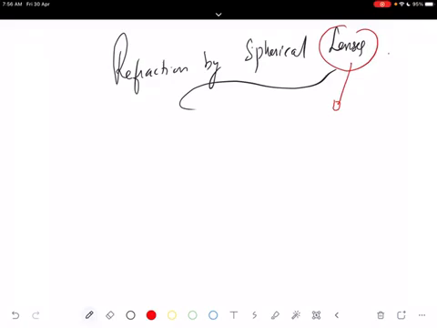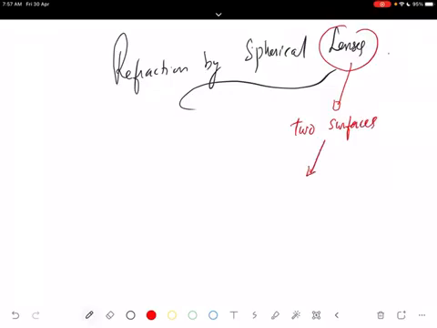So this is the definition of a lens. What this means is that a lens is bound by at least one spherical surface. In such lenses, the other surface would be plane. So a lens may have two spherical surfaces, or one spherical surface and the other one plane. So the important point is two surfaces. We can see two surfaces there.